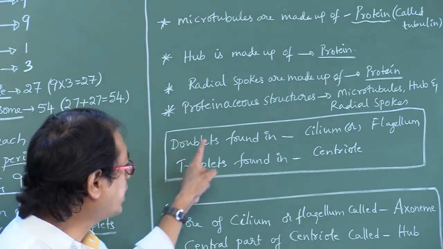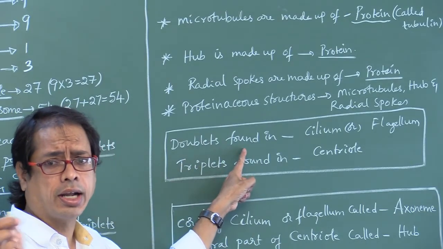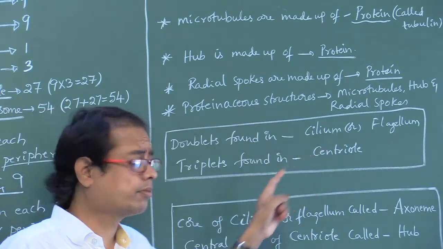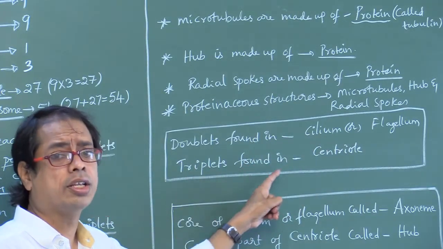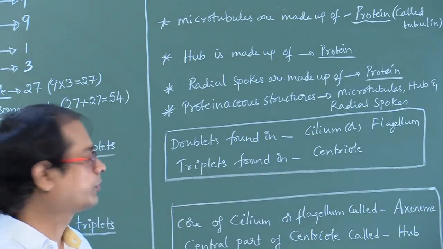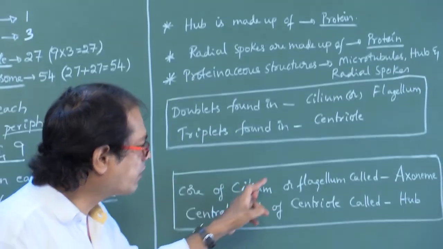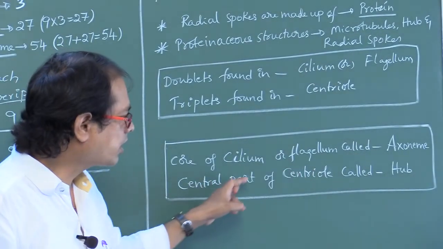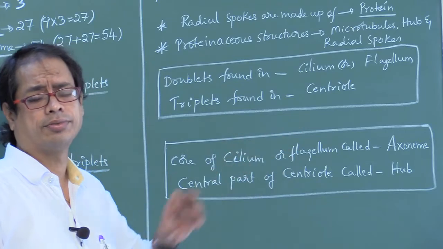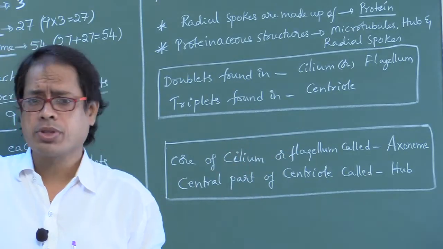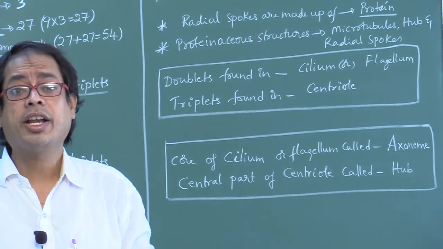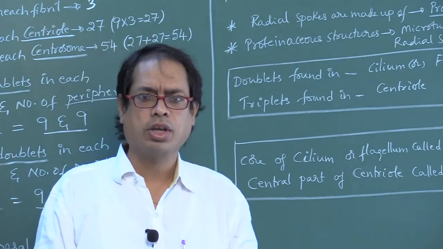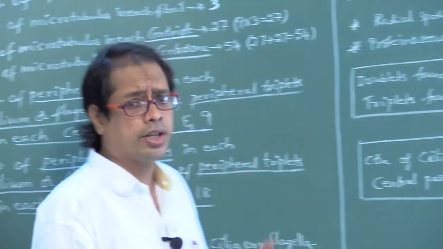Next, very important points. Comparison. Doublets are found in cilium or flagellum. Triplets are found in centriole or centrosome. Next, the core of cilium or flagellum is called axoneme. The central part of the centriole is called the hub. In each centriole, the number of hubs present is 1. In each centrosome, how many hubs are present? 2 hubs are present. Okay? Please note down all these points, my dear students.